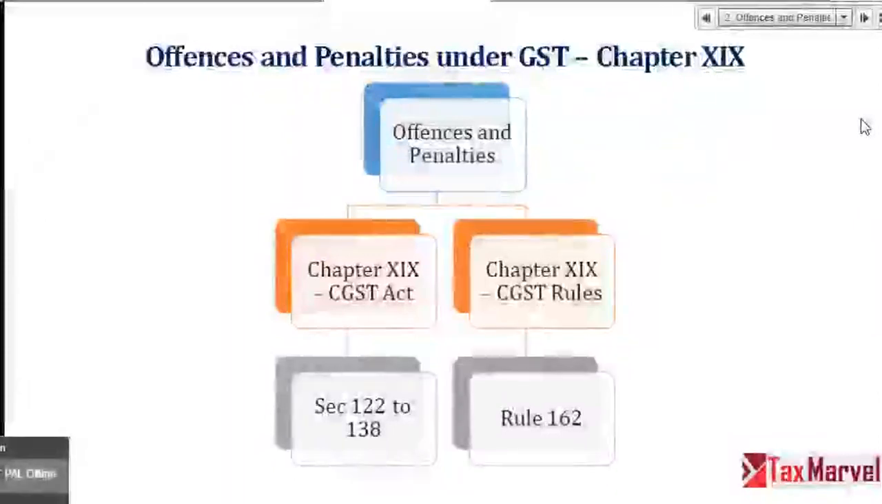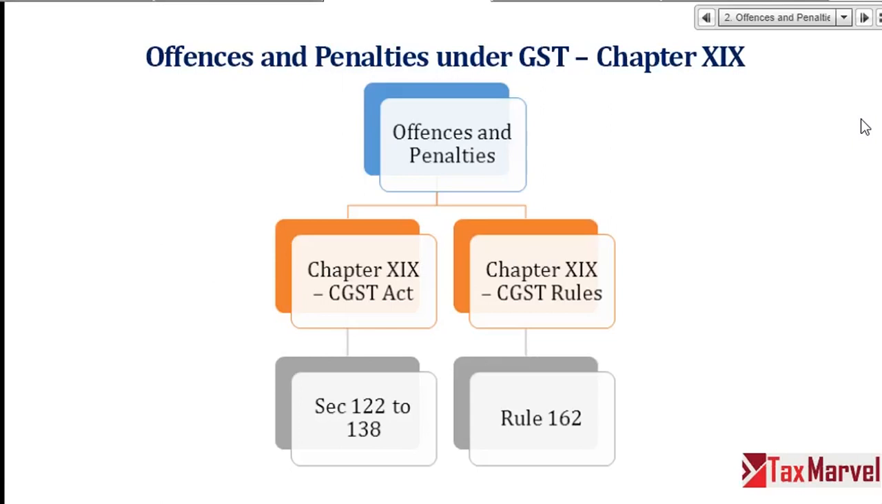Chapter 19 of both CGST Act and rules. Chapter 19 of CGST Act 2017 and chapter 19 of CGST Rules 2017 deal with offences and penalties. Generally, rules will always have a procedural impact, how and what, while the Act provides the list of offences and penalty against it. Section 122 to section 138 deal with offences and penalties. Rule 162 of the CGST Rules deals with offences and penalties.